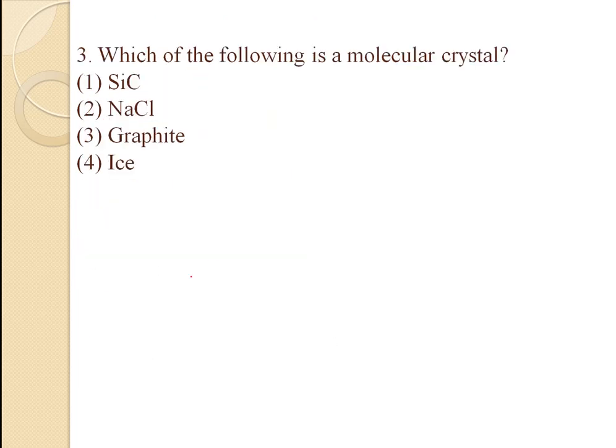Next question. Which of the following is a molecular crystal? Options are silicon carbide, NaCl, graphite and ice. Silicon carbide and graphite are covalent crystals. They contain covalently bonded atoms at their lattice points.